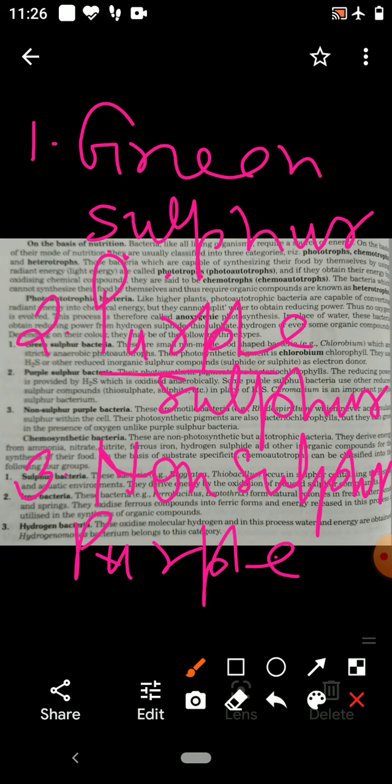Next is purple sulfur bacteria. They have the photosynthetic pigment bacteriochlorophyll. Purple sulfur bacteria use other reduced sulfur compounds instead of hydrogen sulfide. Non-sulfur purple bacteria are motile bacteria, for example Rhodospirillum. Their pigment is bacteriochlorophyll.